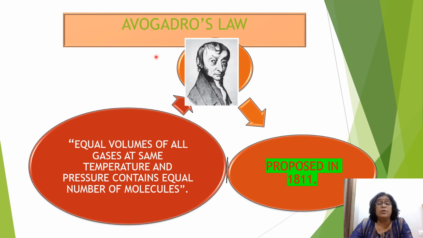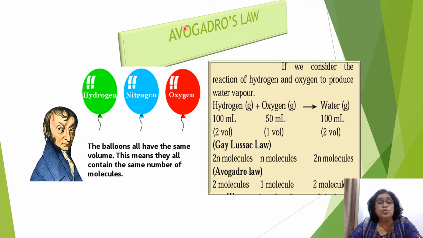Now Avogadro's law. Avogadro's law was proposed in 1811 by Avogadro, and according to this law, equal volumes of all gases at the same temperature and pressure contain an equal number of molecules. So if the volumes are equal, they will contain an equal number of molecules. Here the balloons all have the same volume. This means they contain an equal number of molecules. So here you see the balloon is filled with hydrogen, nitrogen and oxygen. Their volume is the same, so the number of molecules will also be the same.